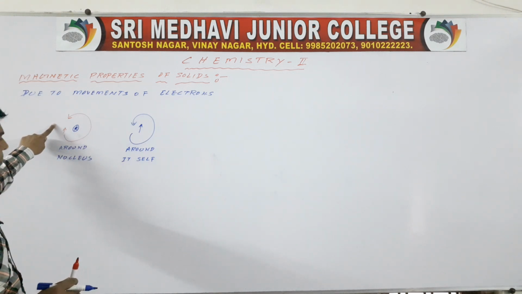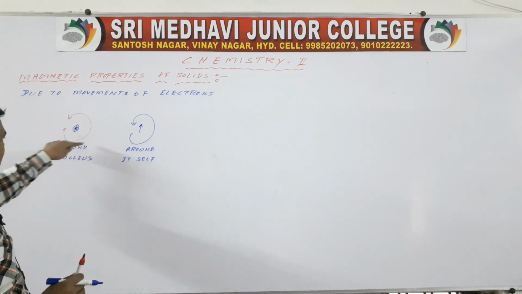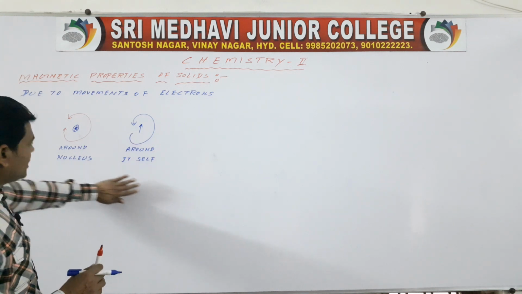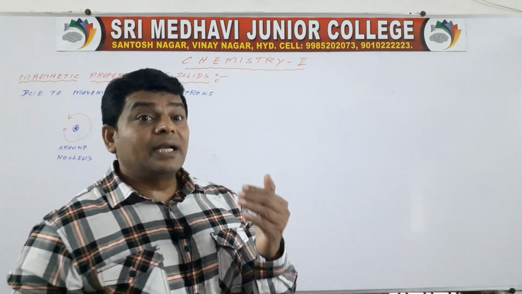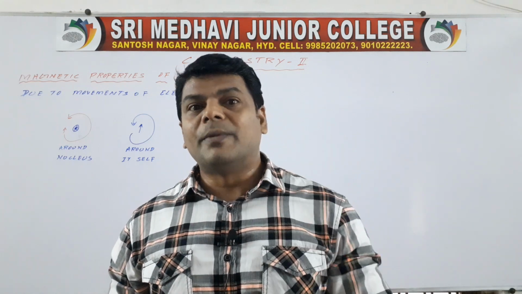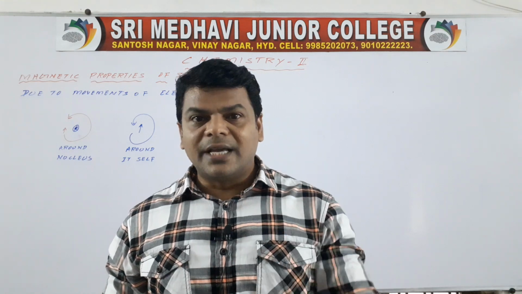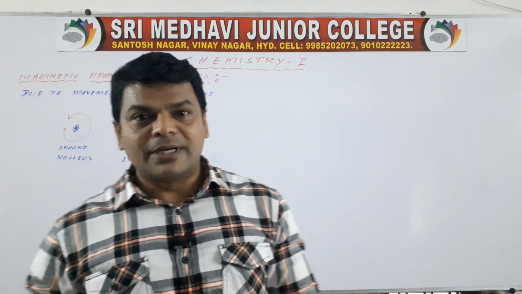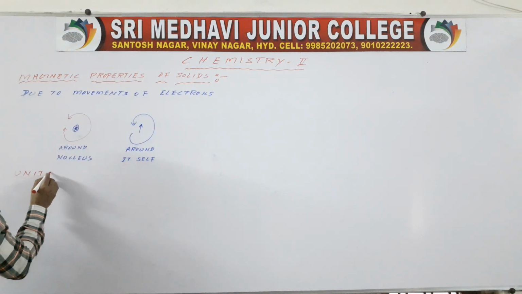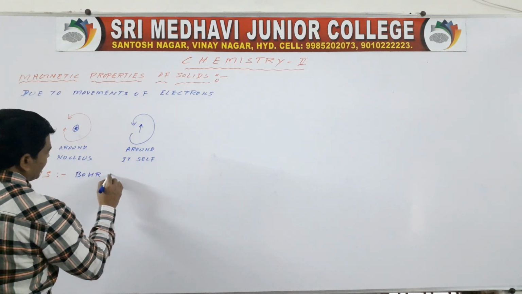So how many types of motions do we have? Two types of motions. First one is around the nucleus, the electron revolves around the nucleus. Second is the electron revolves around itself. Due to these two types of movements, magnetic properties can be attained by the solids. That is nothing but magnetic moment, that is nothing but magnetic behavior. Magnetic behavior can be measured in Bohr magneton units. So the units for magnetic behavior are Bohr magnetons.